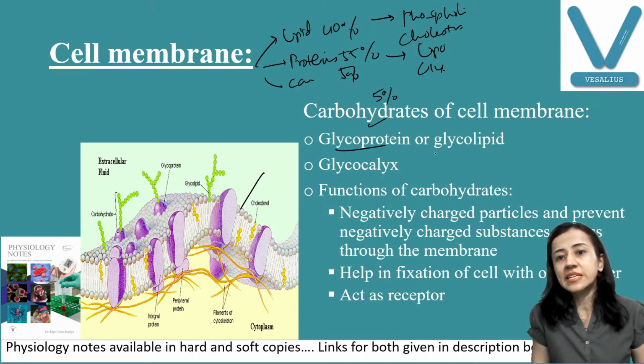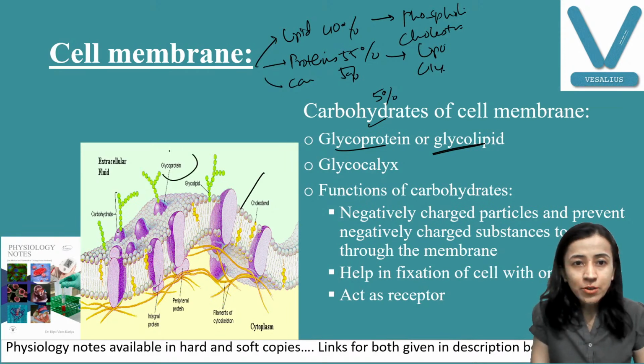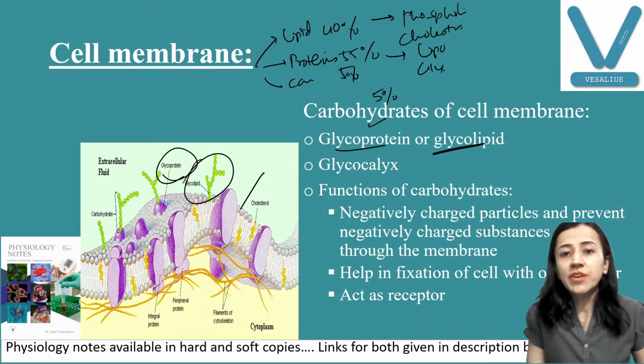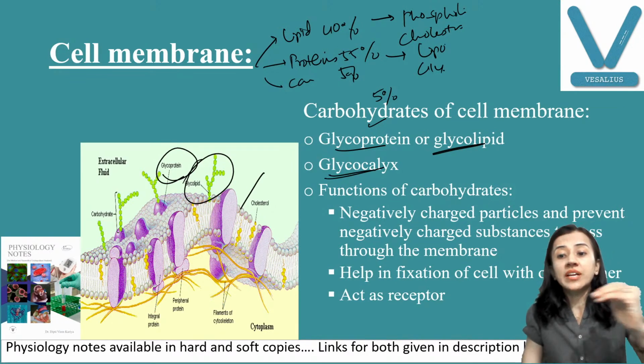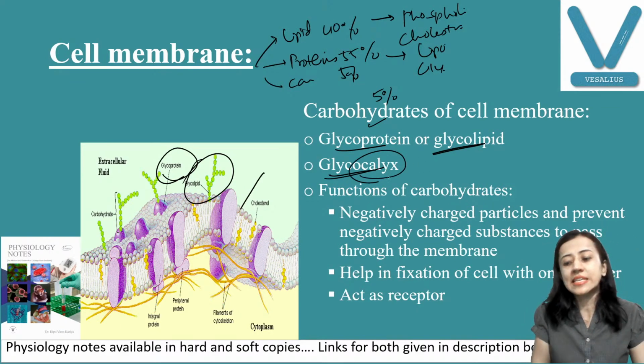They are glycoproteins and glycolipids. You can see here, glycoproteins and glycolipids are always present on the surface only. So they form a layer covering the surface, and this layer is known as glycocalyx.